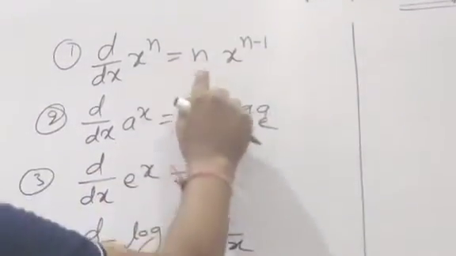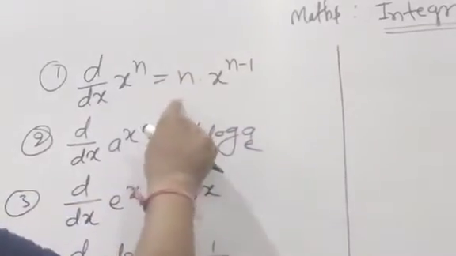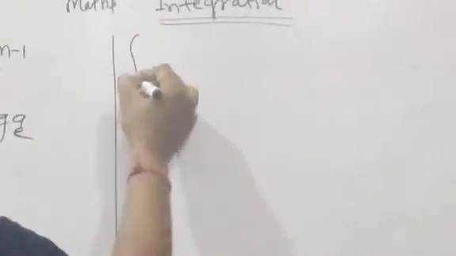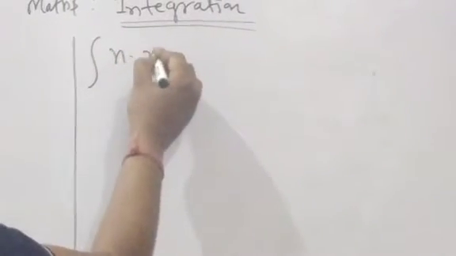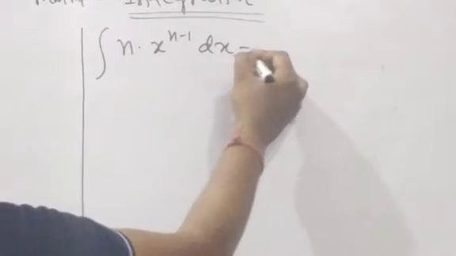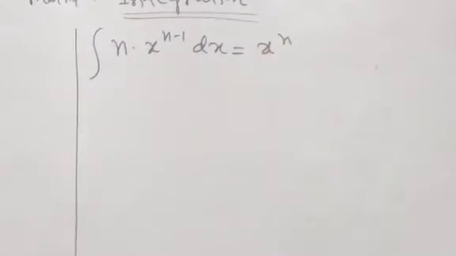But for integration, this answer is a question and this question is an answer. Then only very simple: the integration of n x to the power n minus 1 dx is equal to x to the power n.